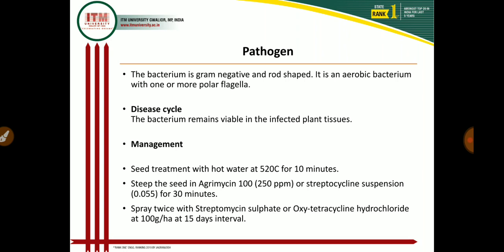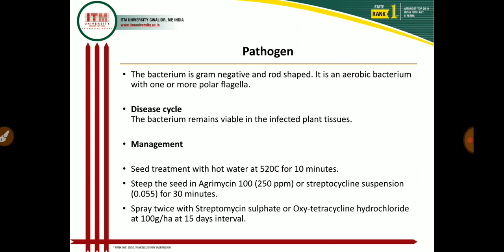In the symptoms of phyllody, the floral structures are converted into leafy structures. These green leafy structures are formed, that's why we call it phyllody, and only a few grains are formed or produced in the infected crop, so yield is reduced by up to 50%.